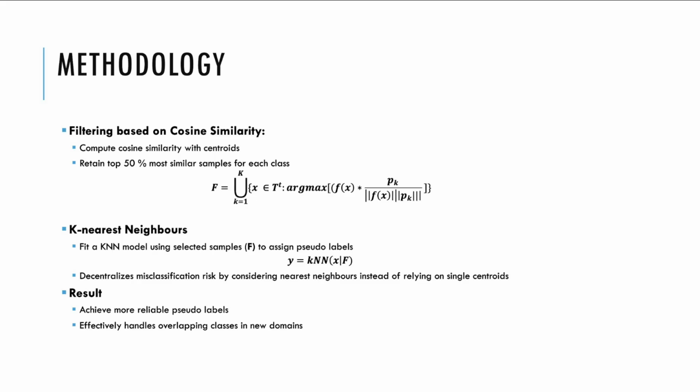And finally, to predict the class labels, we perform a k-nearest neighbors classification. Again, instead of relying on just the centroids, which can be prone to misclassification in overlapping classes, KNN considers the closest samples to each data point. By fitting a KNN model using the selected samples from step 3, we assign pseudo labels to the target domain samples based on their proximity to the nearest neighbors. The pseudo label for a sample X is given by this expression, y equals KNN of X given F.